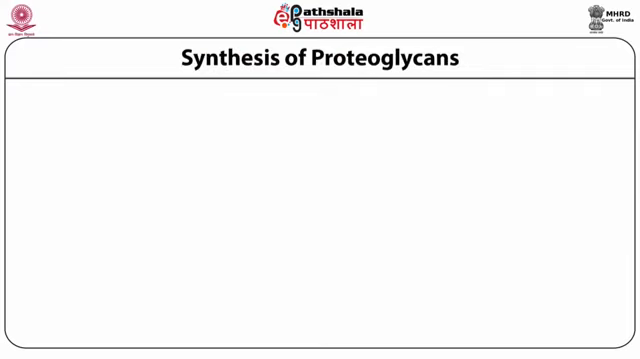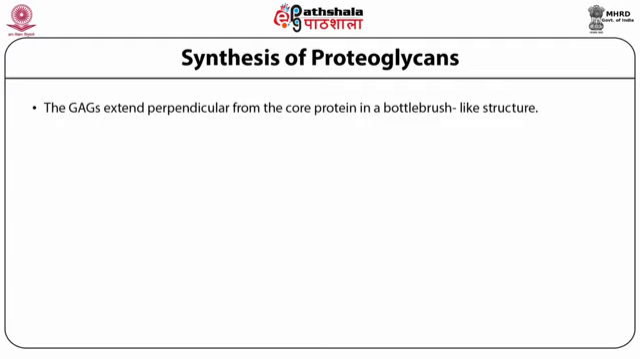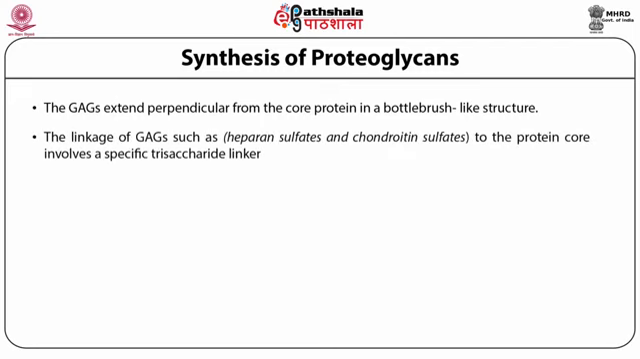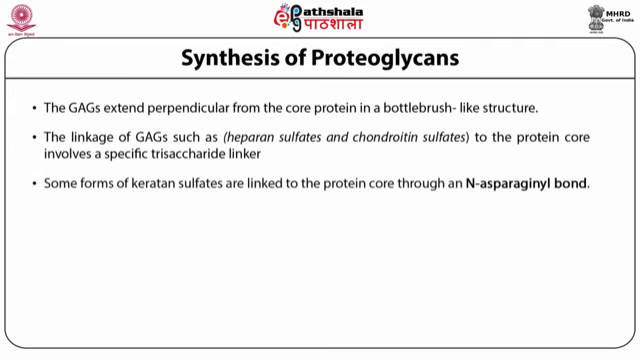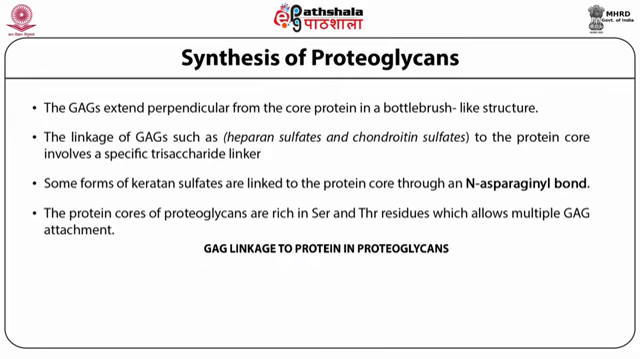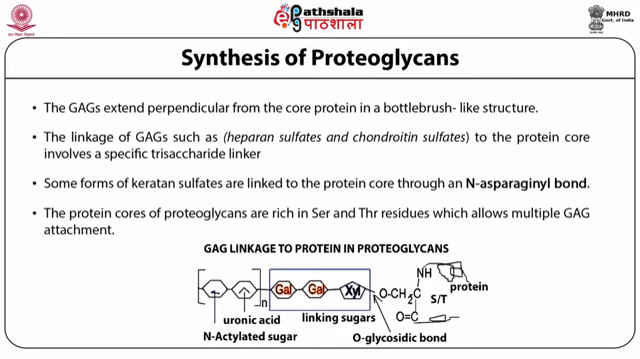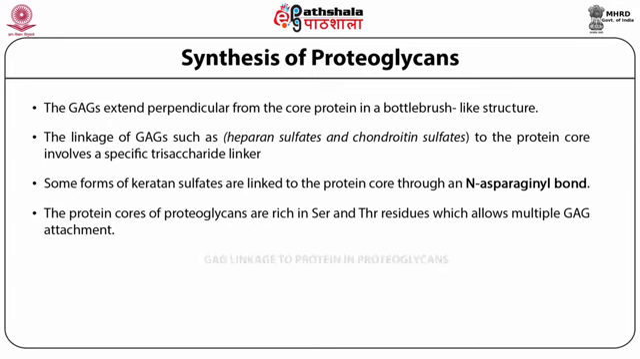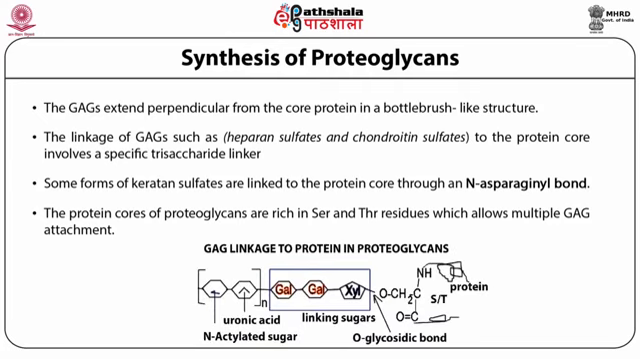Structure of proteoglycans. The GAGs extend perpendicular from the core protein in a bottle brush-like structure. The linkage of GAGs such as heparan sulfates and chondroitin sulfates to the protein core involves a specific trisaccharide linker. Sometimes keratan sulfates are linked to the protein core by an N-asparaginyl bond. The protein cores of proteoglycans are rich in serine and threonine residues, which allows multiple GAG attachments. So this is a glycoside which is linked with an amino acid to produce proteoglycans.